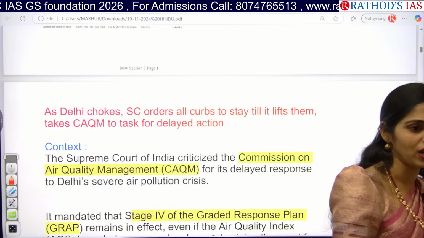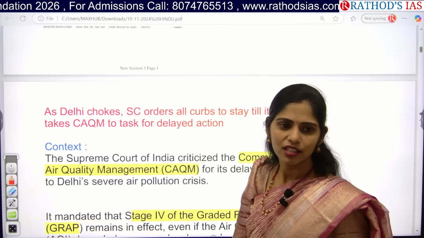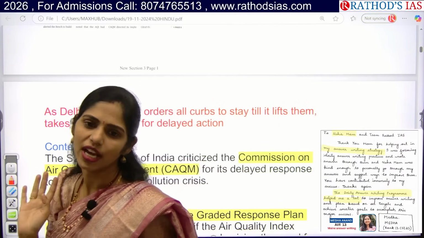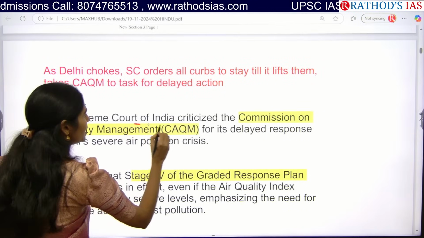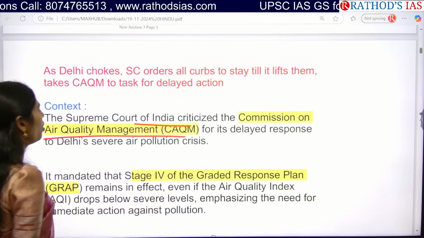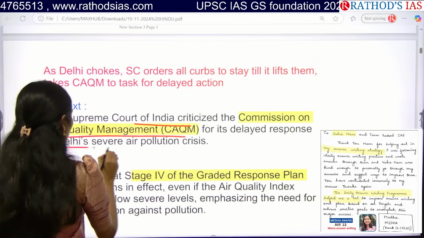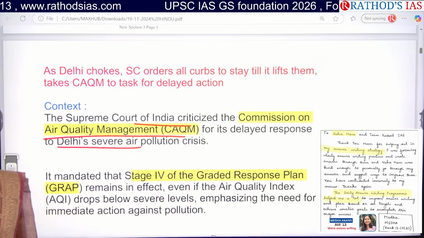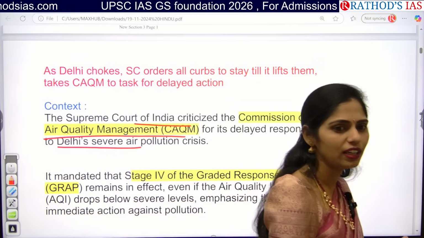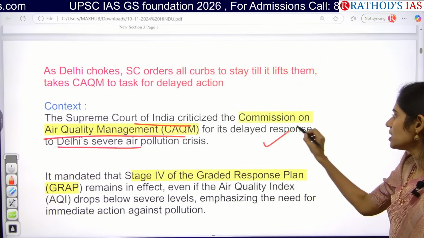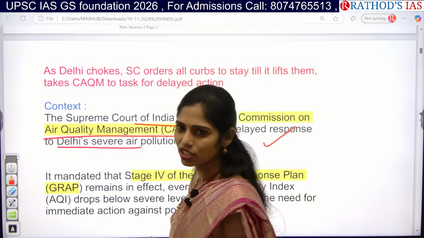We have 4 levels. In which level, which kind of activities will be banned? There may be a prelims question from this GRAP, guys. Now let us see here. The Supreme Court criticized CAQM, that is Commission on Air Quality Management, for delaying its response to the severe air pollution crisis. Severe air pollution is happening and day by day the quality of air is deteriorating in Delhi. Because of this, CAQM has been criticized by the Supreme Court for not taking actions or delaying them.